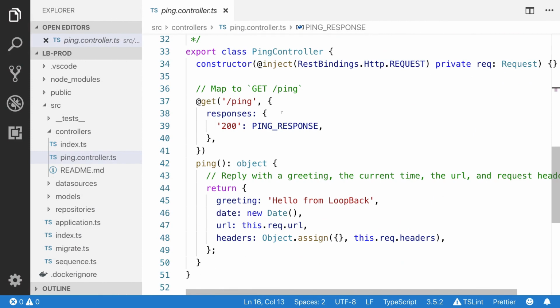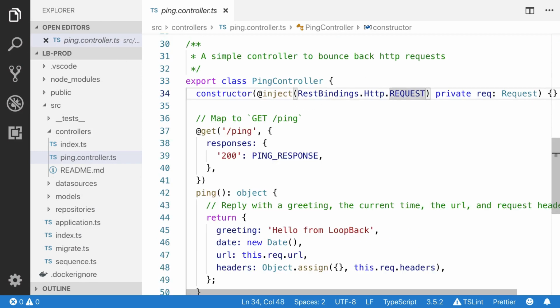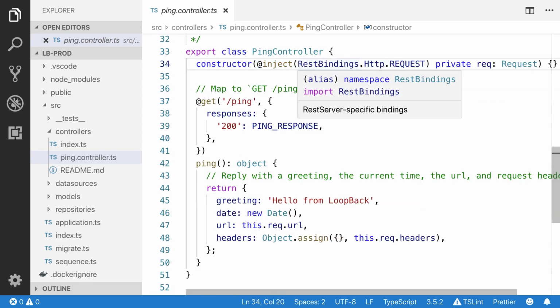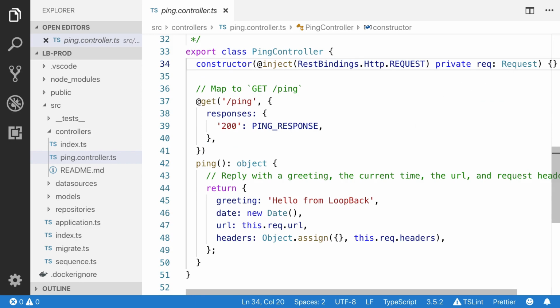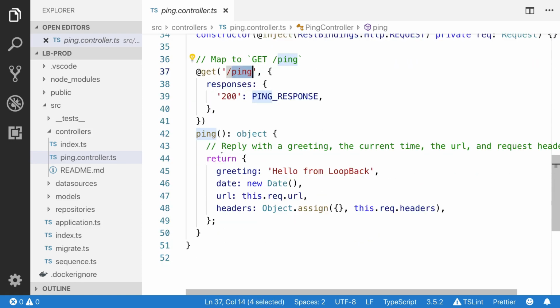And here is our ping controller class. They are using the decorator, TypeScript decorator, injecting the REST binding. I'll talk more about what is this inject, what is the REST bindings, and what is the request. They have created this get endpoint. This is how you will create the get endpoint in Loopback.